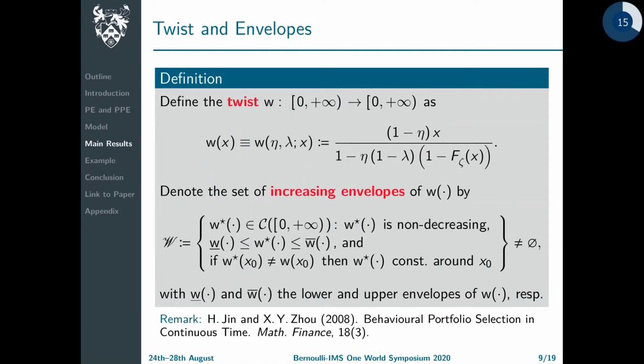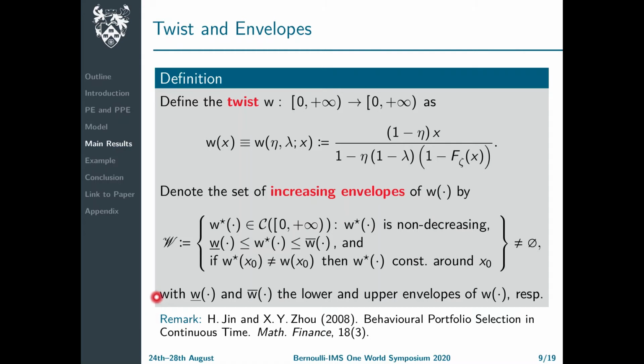Our first main result identifies the set of personal equilibria, and it relies on the concept of this twist function W, which in turn is motivated by a quantile characterization of the personal equilibria inspired by Jin and Zhou.